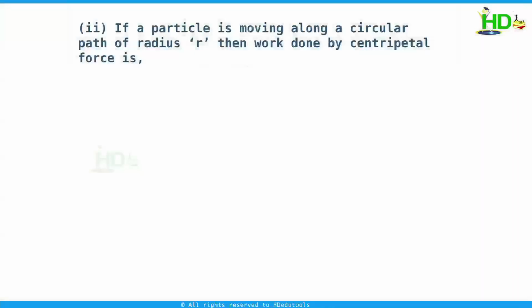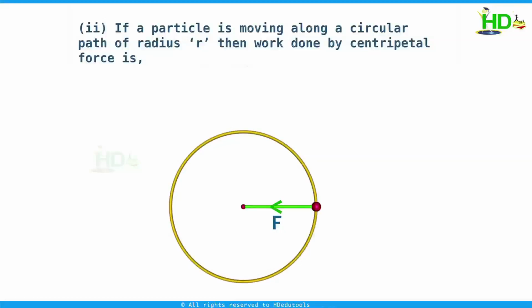We take another example. A particle is moving along a circular path of radius r. Then you know what is work done by the centripetal force? At any point, the centripetal force is acting towards the center, and the displacement direction is always tangential to the circle, that is, perpendicular to the centripetal force. Here theta is 90, work done is Fs cos 90, which is 0.